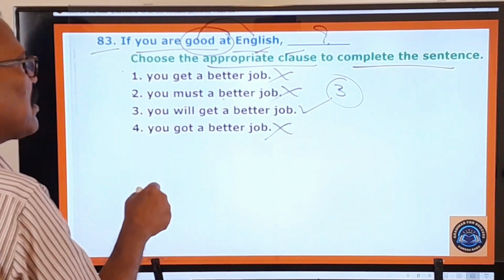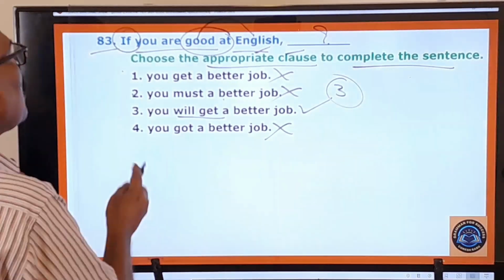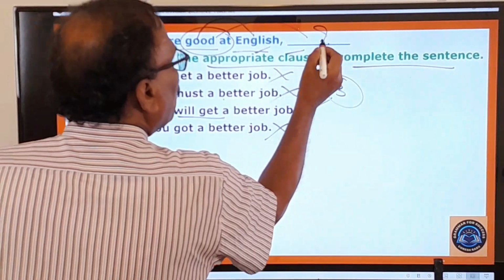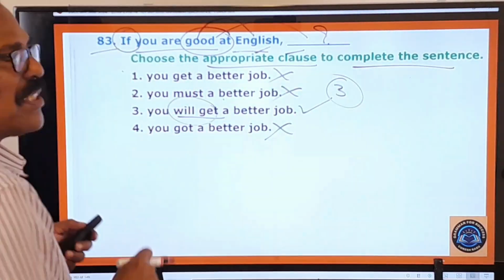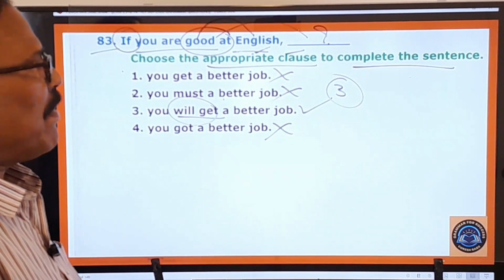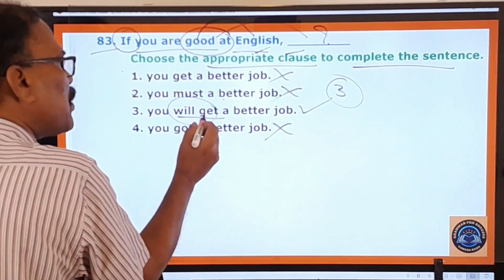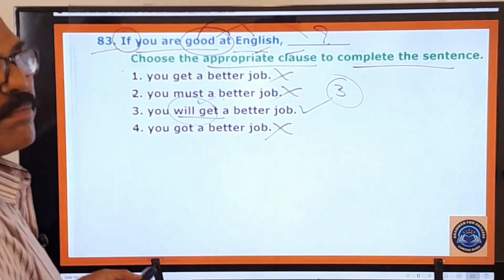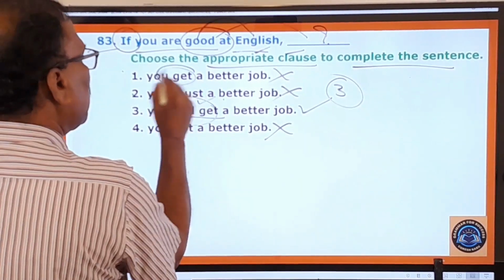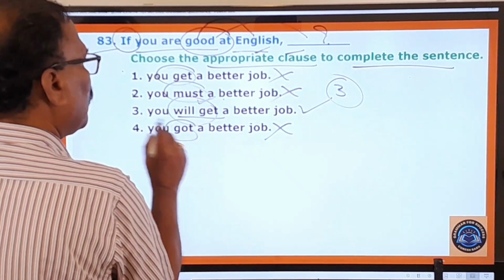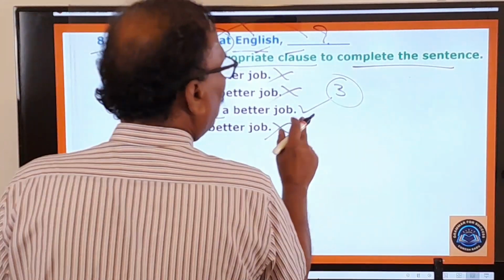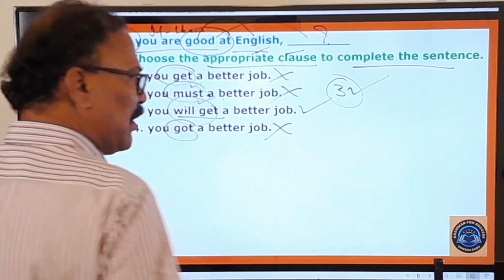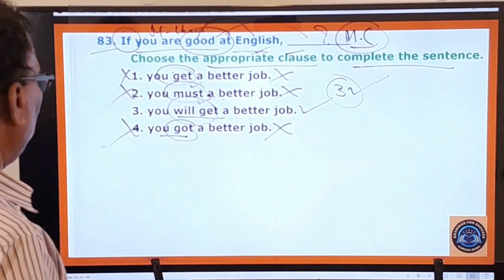It is because whenever an if clause part is given, in the main clause part there must be used simple future tense. Okay. With an if clause you must use only simple future. So here get is simple present, must, no, and got. Therefore you will get a better job. So this third one is the only right one. And now let's move on to the next question.